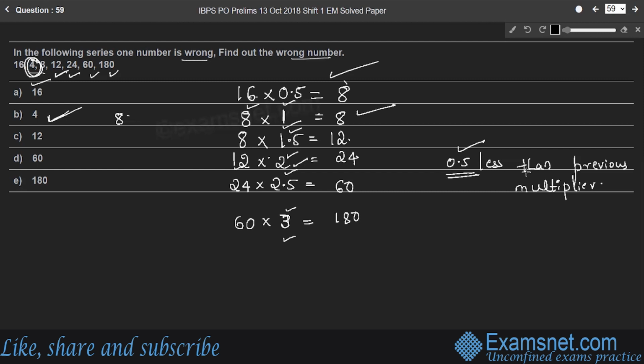If we consider the forward case, starting from first to last, in each case the multiplier is 0.5 greater than the previous multiplier. If you start from the last number, in each case the multiplier is 0.5 less than the previous multiplier, right? Therefore the answer is verified and the wrong number is 4 here.